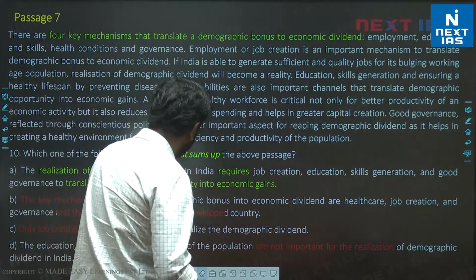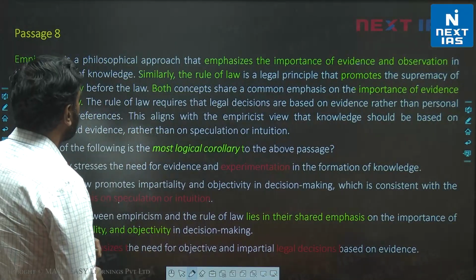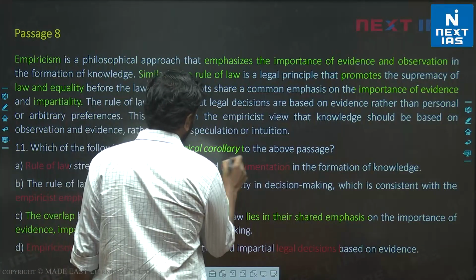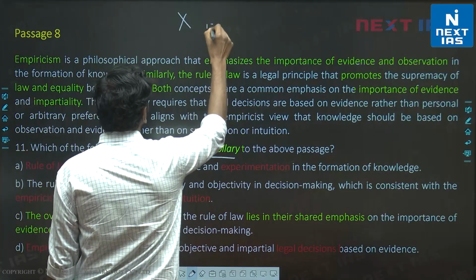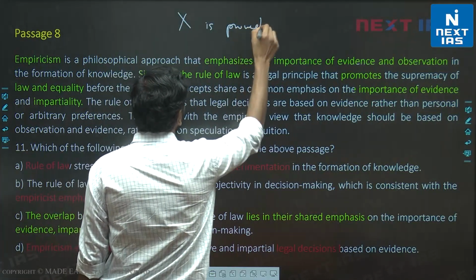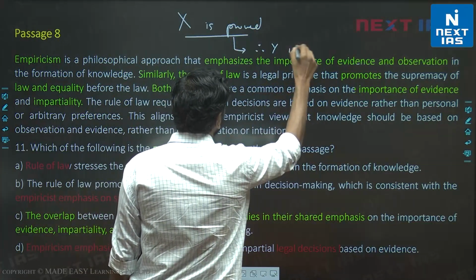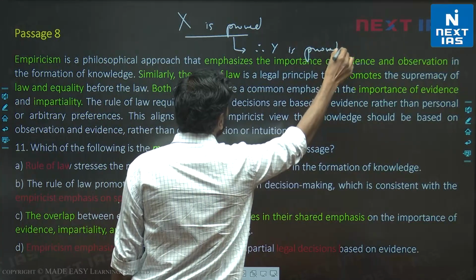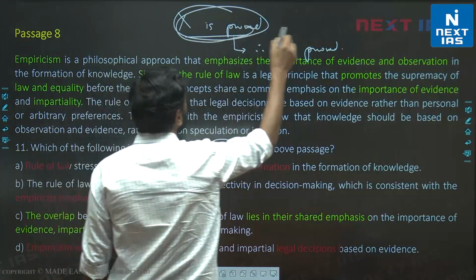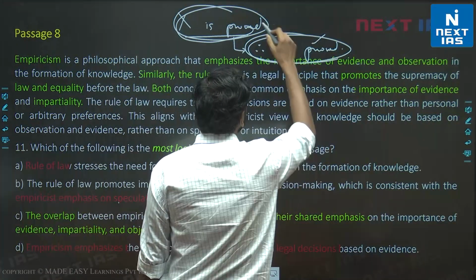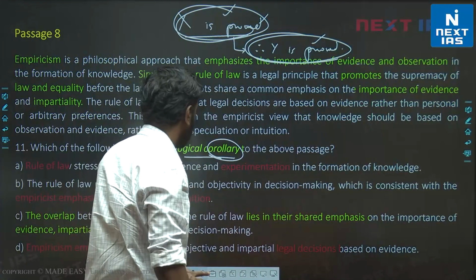Okay, let's look at the next one. Which of the following is the most logical corollary? So most logical corollary, think of this as: if X is proved, then based on X, therefore Y is proved. Logical corollary essentially means using something else to justify or establish something that is implied or derived from the initial proposition, from the initial suggestion.